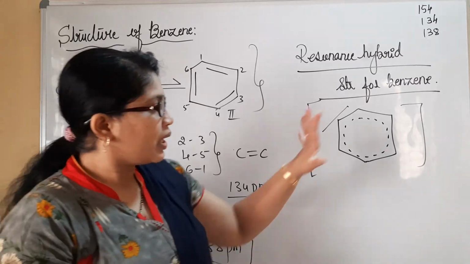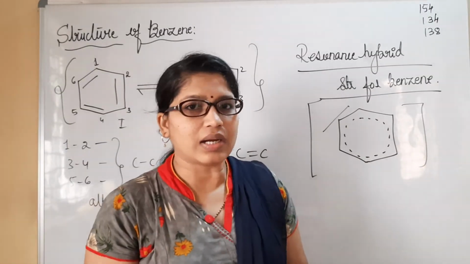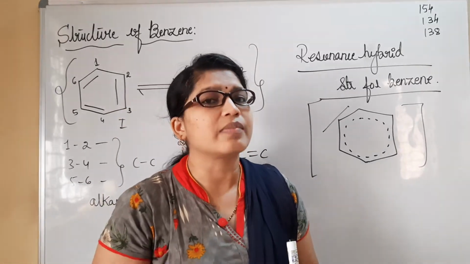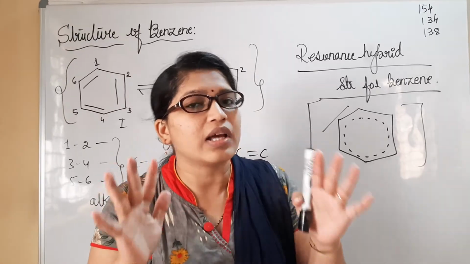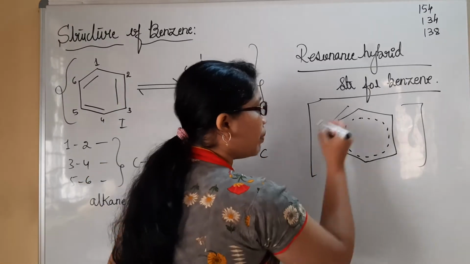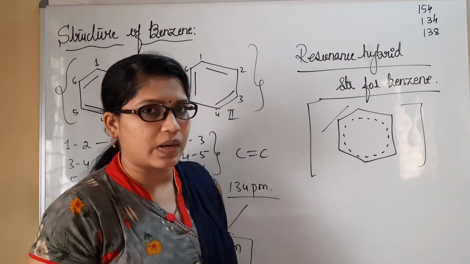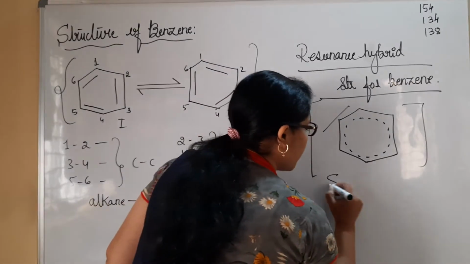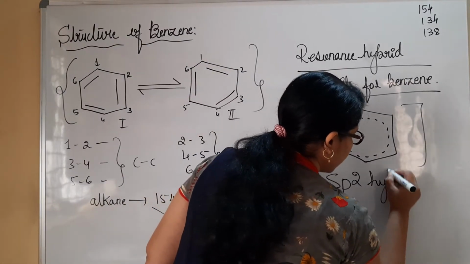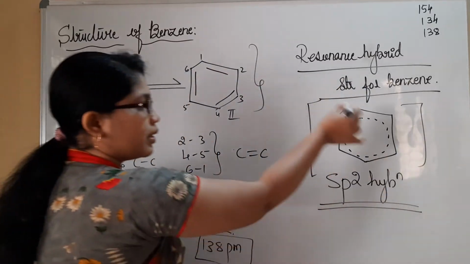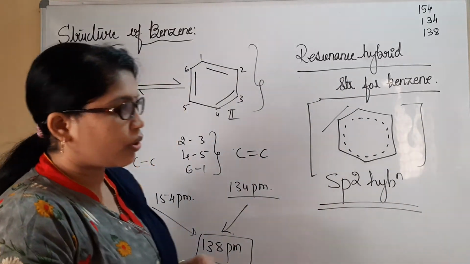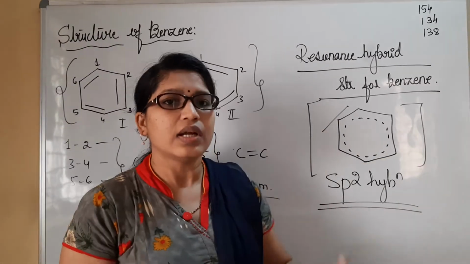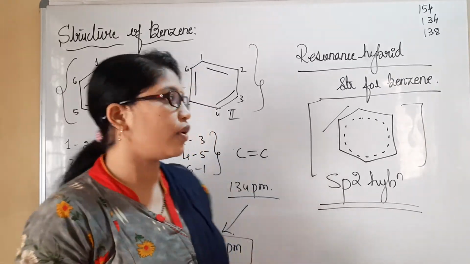It means that it is showing such an environment that all the carbon atoms are possessing double bond type of nature. So the reason why benzene, having all the 6 carbon atoms, shows sp2 hybridization, and this was explained by this resonance hybrid structure. So whenever anybody asks you regarding the structure of benzene, we must write this structure. This is the resonance hybrid structure for benzene.